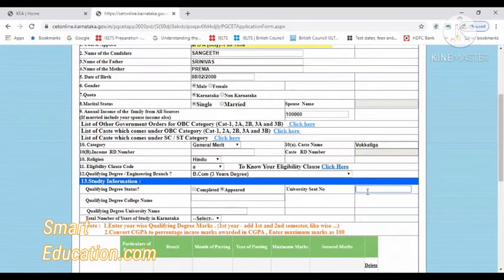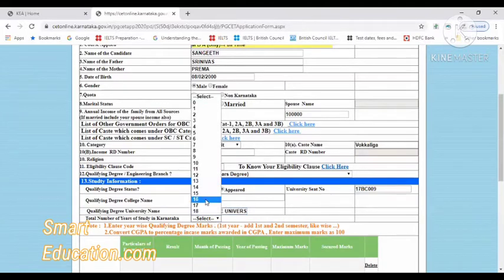I'm just giving a dummy number, so don't just copy what I'm doing here. You have to give your own degree registration number. Then the degree exam, the college you have cleared. I'm just giving one of my college names here, and Bangalore University. Whichever your college is, that you have to give.